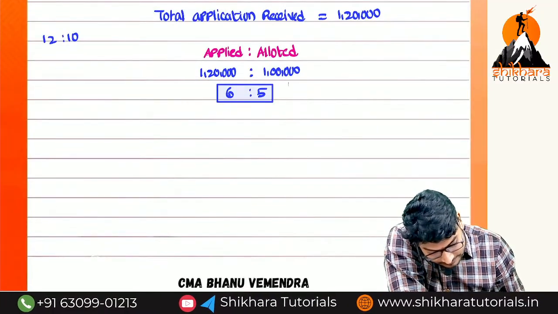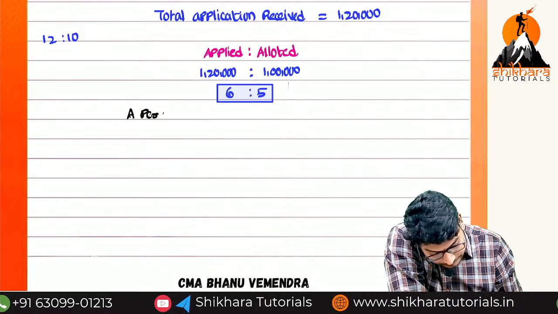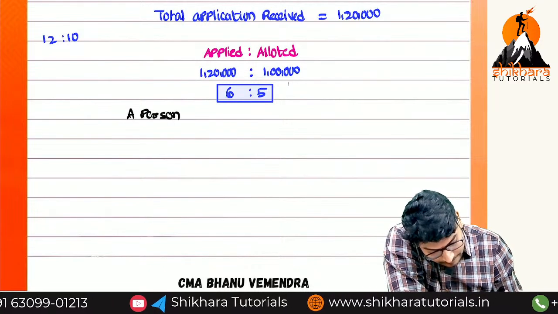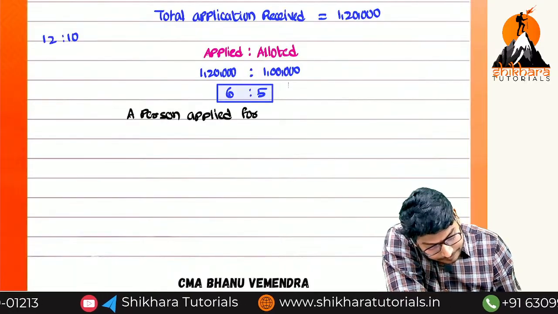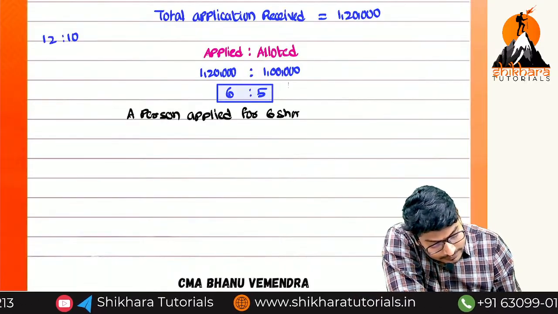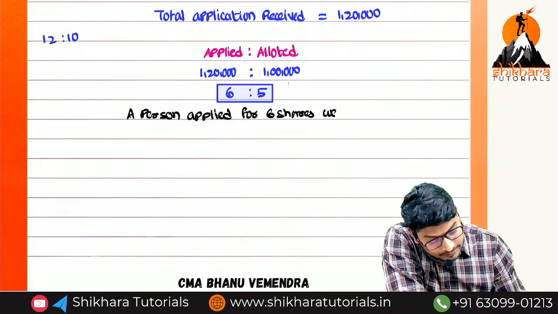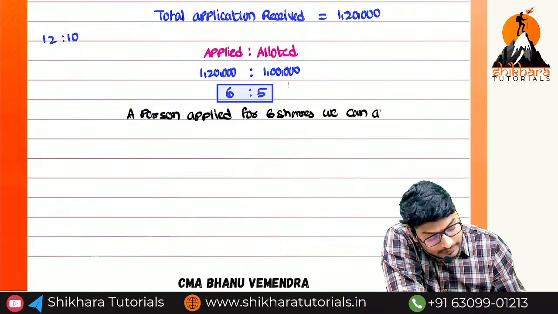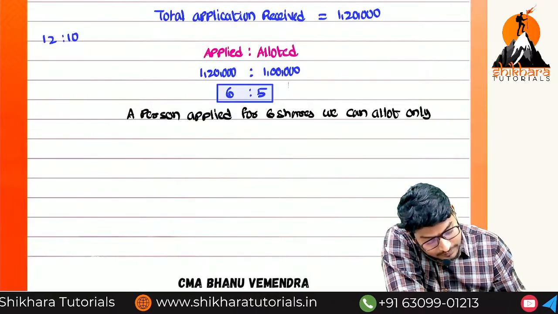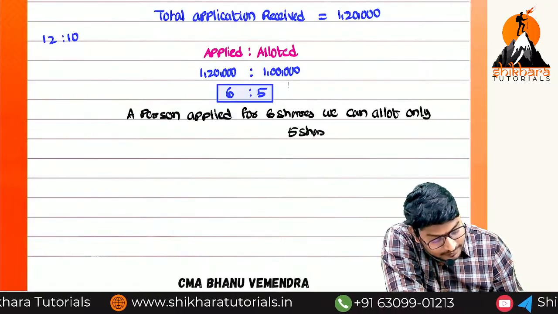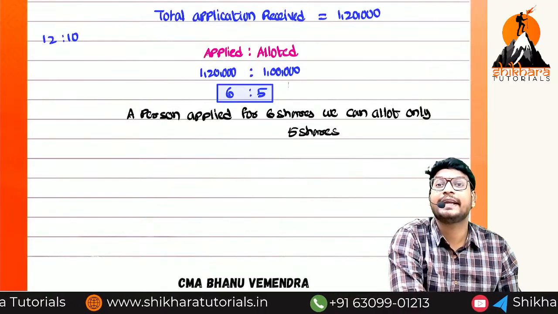A person applied for 6 shares, we can allot only how many shares, ma? 5 shares. That means we are not disappointing any person.